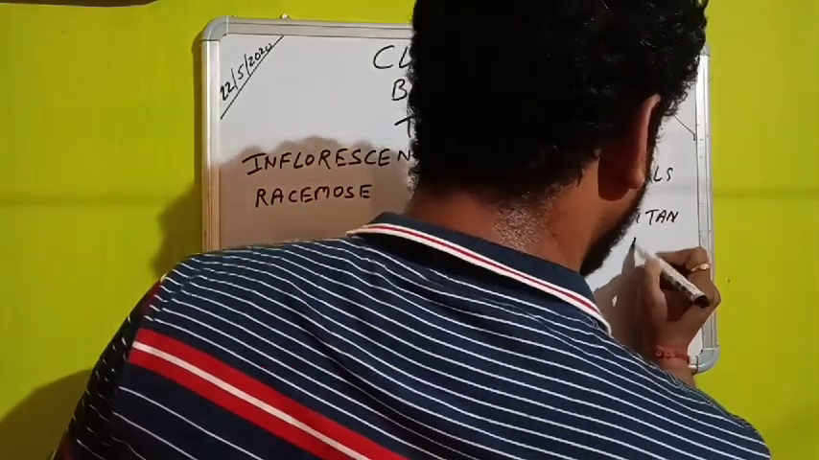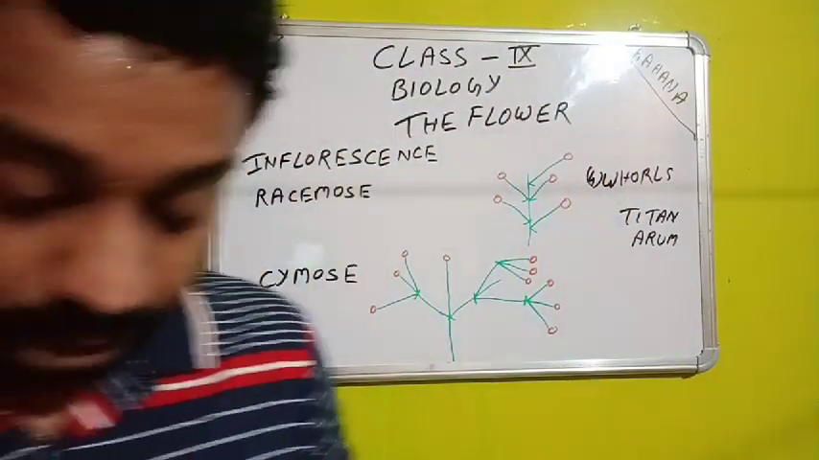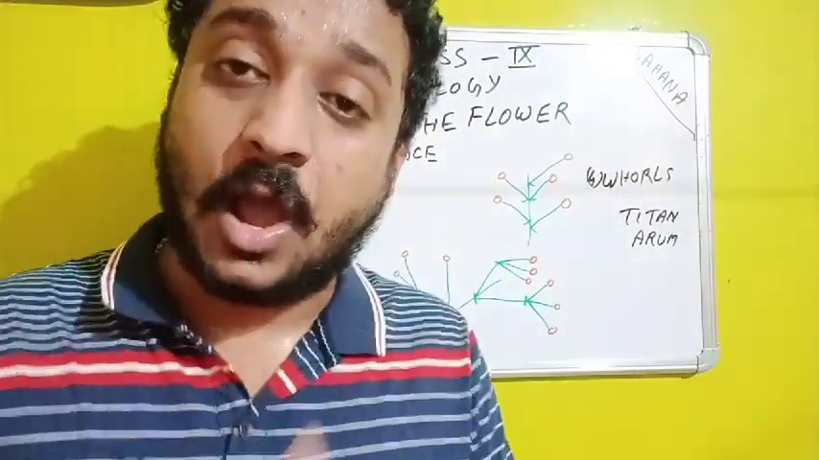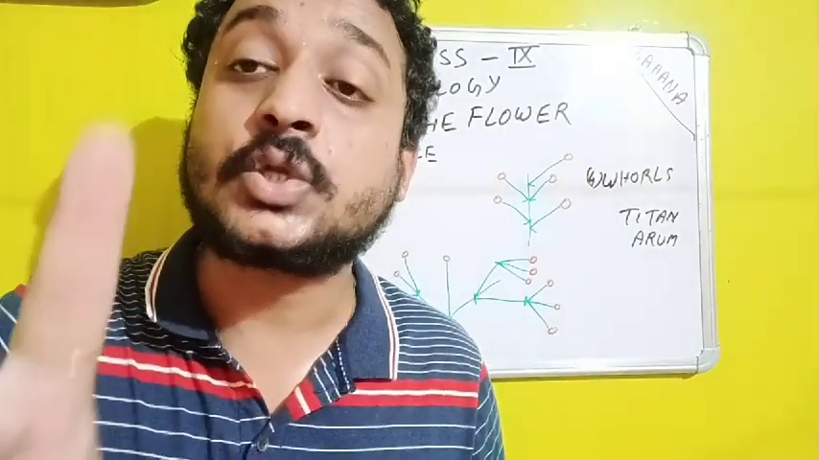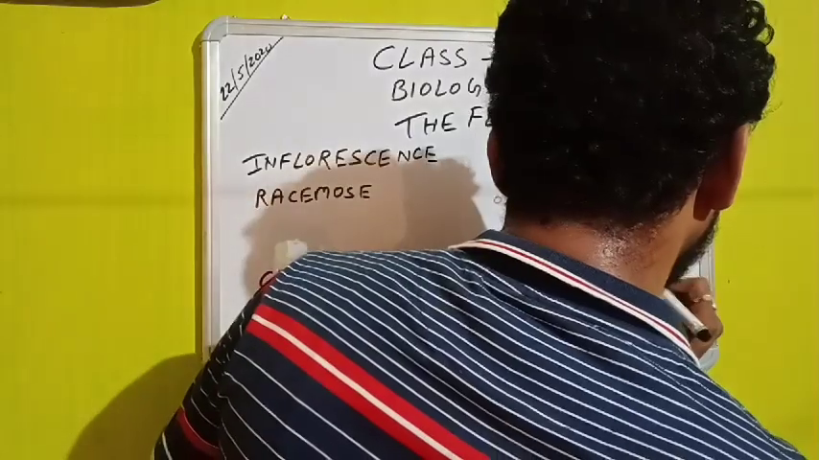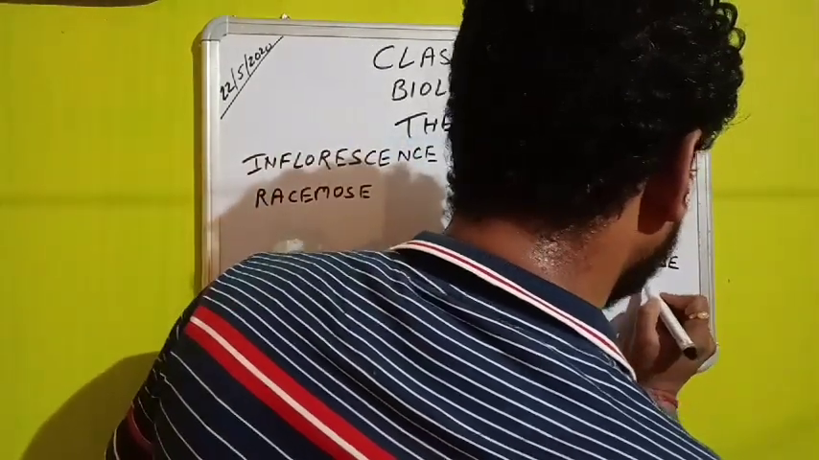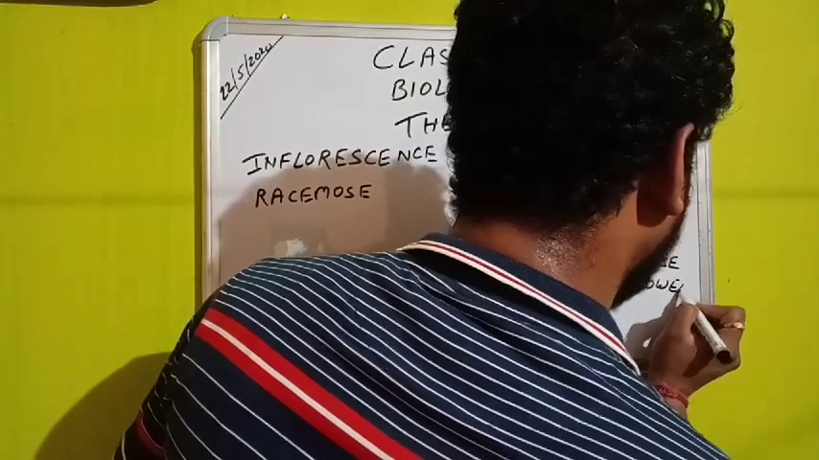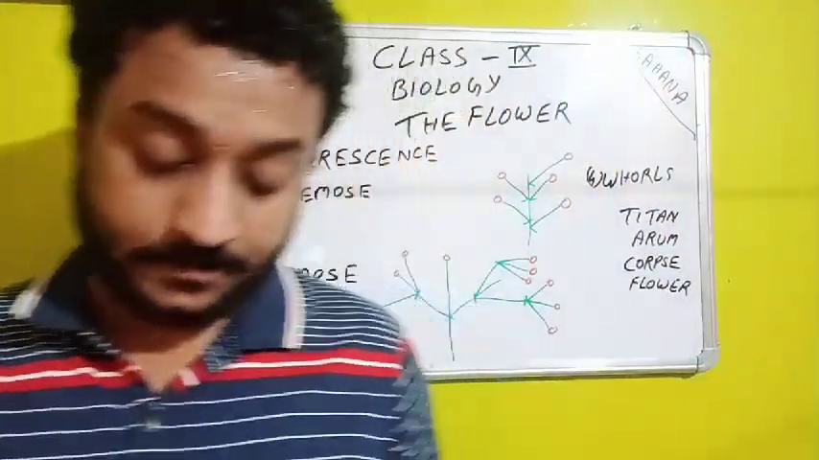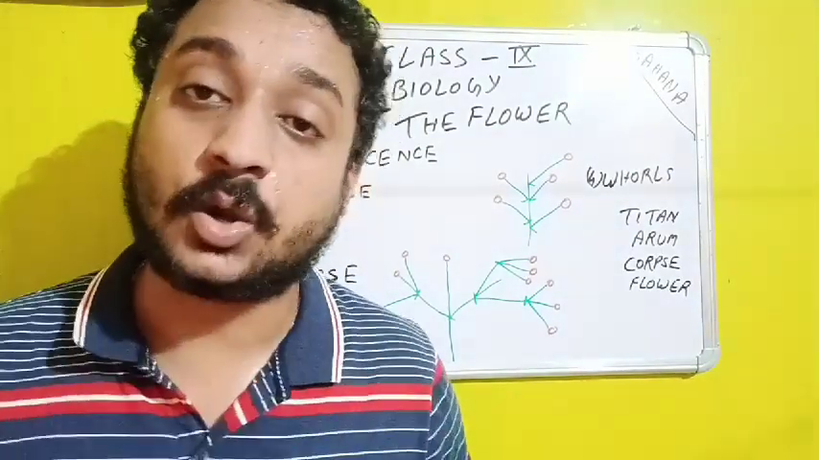Titan arum. Titan arum is a flower. It is also known as the corpse flower. Corpse flower means the flower will smell like a dead body, like rotten flesh.